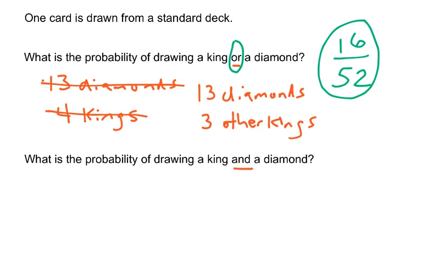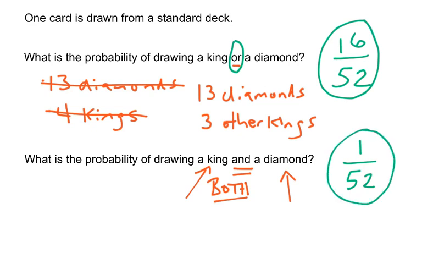Now let's look at the probability of getting a king and a diamond. This is and. So in order to have a success, I need to meet both of those conditions. Well, I know I've got 52 outcomes. I can go ahead and do that part. Now the question is, how many successes do I have? How many cards in my deck meet the condition of being a king and meet the condition of being a diamond? Well, there's only one of those, the king of diamonds. That's the only card in the deck that'll do that. That's a king and it's also a diamond. There's only one of those. So the probability of getting a king and a diamond is 1 out of 52.